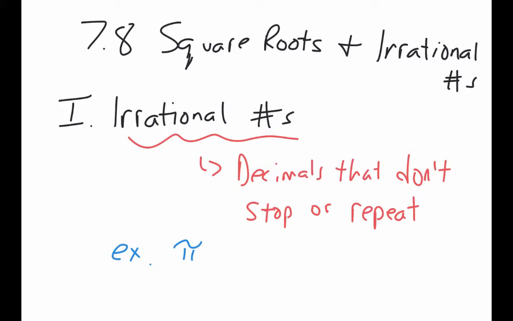So pi is a number that goes on forever. There's people whose job is to actually figure out the next digit of pi. I know they're up over 1 million digits. How they do it, I don't know. But they haven't found any repeating anywhere in there. They haven't found an end to it.